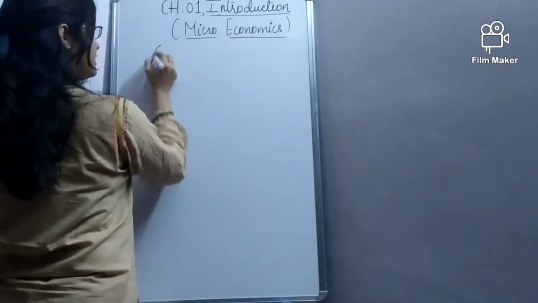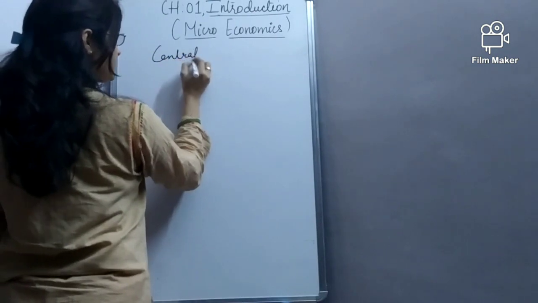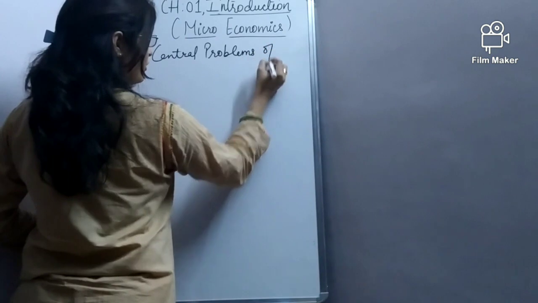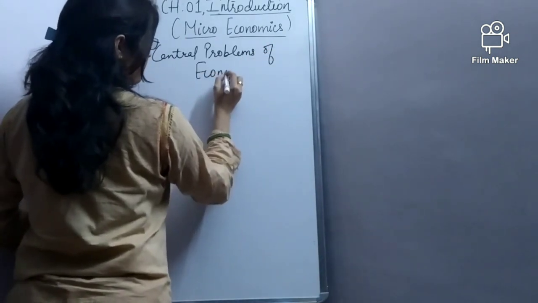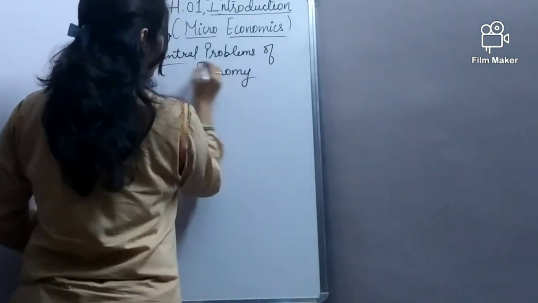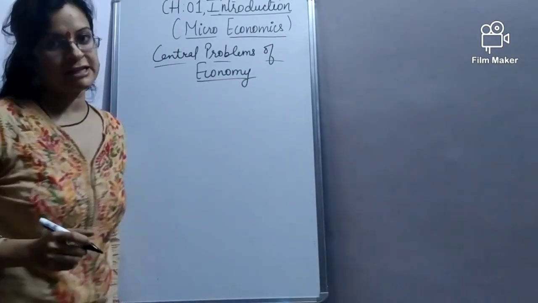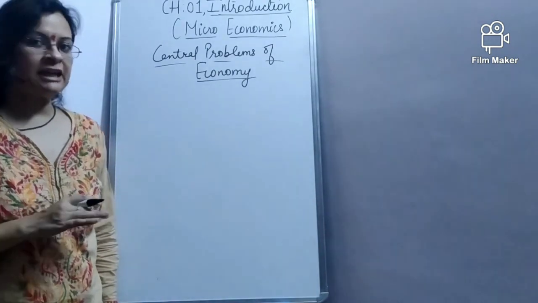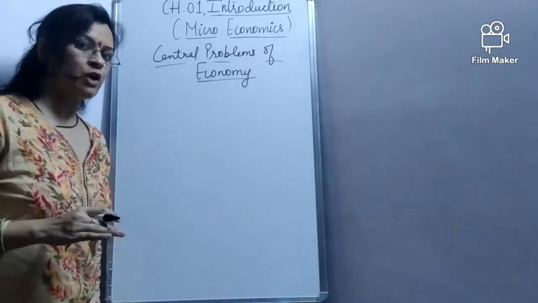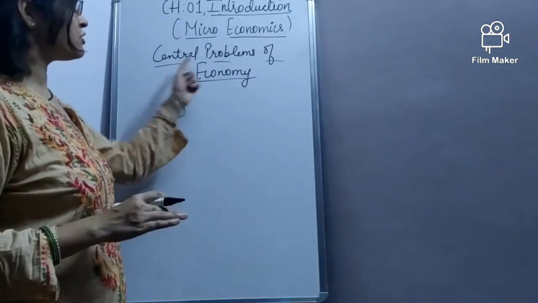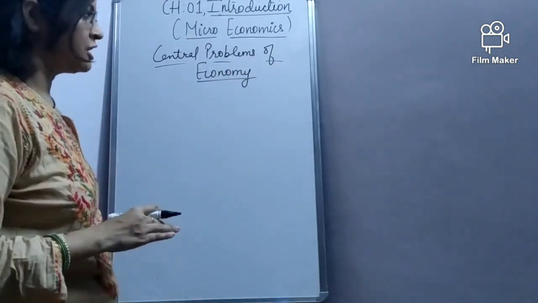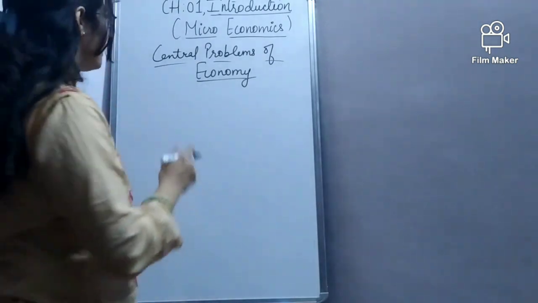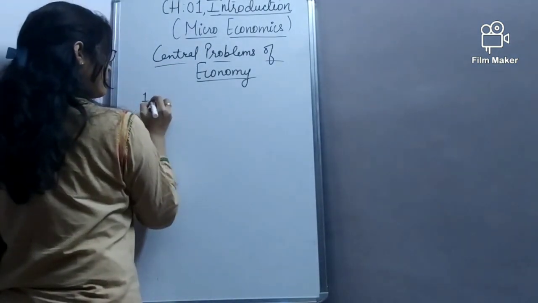Next is central problems of economy. Every economy, we have seen, faces the problem of scarcity, and therefore there are a few common problems seen in every economy. These problems are referred to as central problems of economy. These are related to the allocation of resources. There are three central problems of economy.